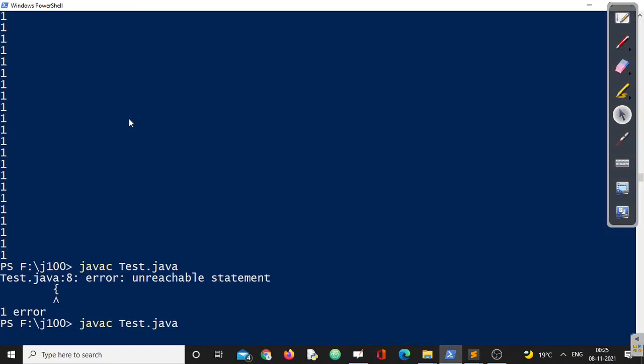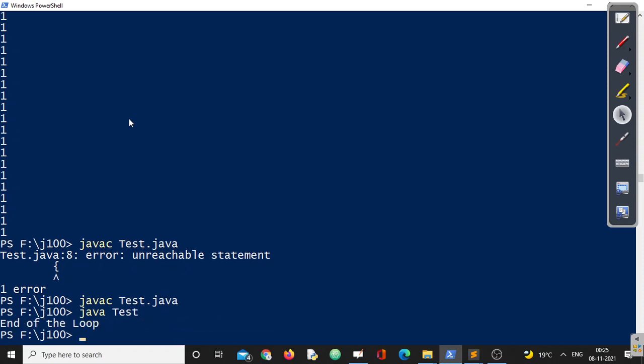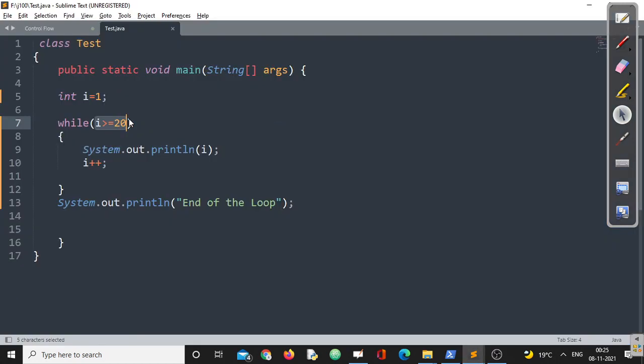No problem at all. The Java compiler says, brother, I don't have any problem. Go, execute. The last statement will be executed, no problem at all. So this is the difference with a compile time constant, if you specify a compile time constant in while, versus a runtime constant in while.